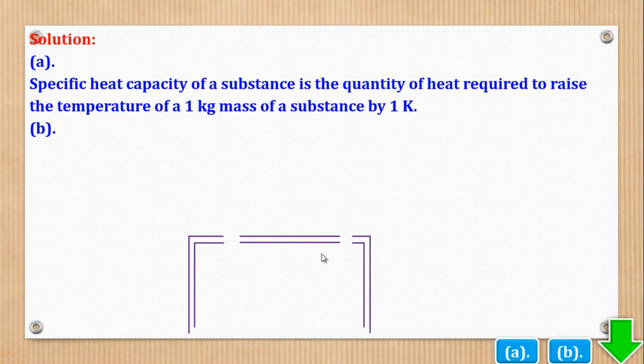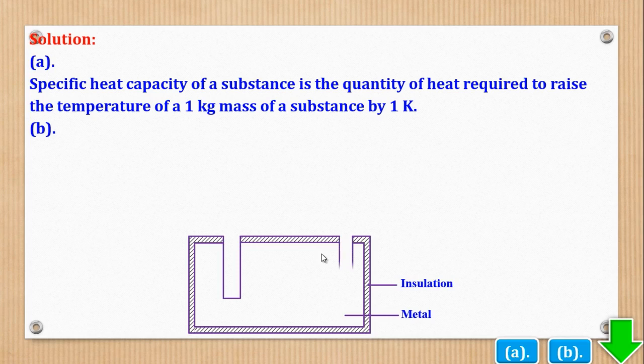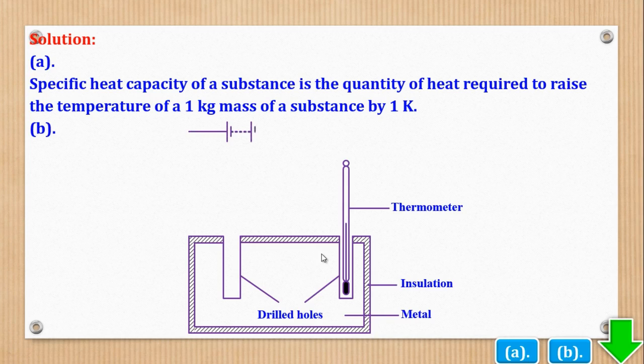So that is the metal being lagged by an insulation. Then from there, you are going to drill 2 holes. One hole will have a thermometer to measure the temperature, and another hole will have the heater. So you shall connect a heater to a circuit or a power supply.